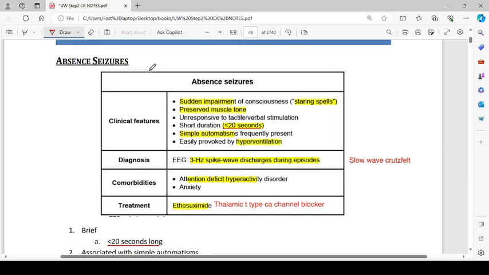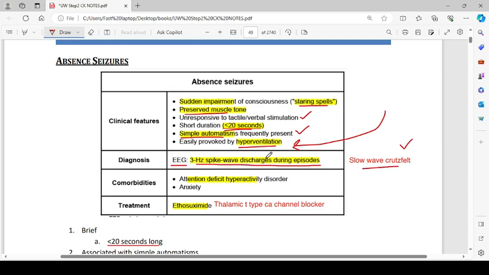What are absence seizures? The clinical feature is sudden impairment of consciousness, that is, staring spells, with preserved muscle tone and unresponsiveness to tactile and verbal stimuli. They are short, less than 20 seconds, with simple automatisms frequently present, and are easily provoked by hyperventilation. So when you are examining a child, ask them to hyperventilate and you may elicit absence seizures in your clinic. Diagnosis is by EEG. 3 Hz spike wave discharges are seen during the episodes.